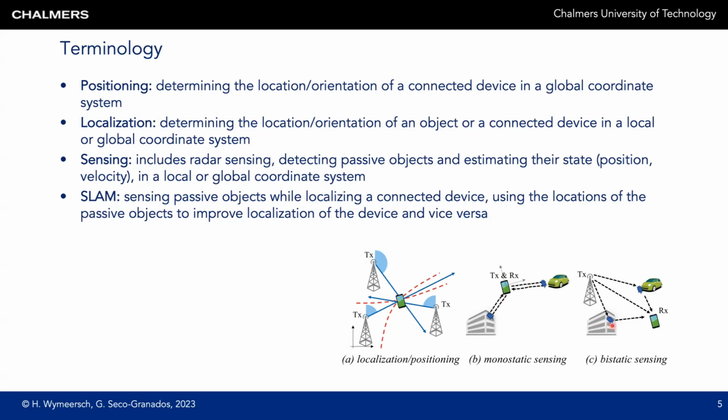The figure on the right shows an example of bistatic sensing, where the transmitter and the receiver are separated, so the transmitter could be a base station, the receiver could be a smartphone. The base station in this case sends a signal downlink to the phone. The signal goes in a line of sight path as well as paths scattered off different objects. And in this case, the smartphone would aim to localize itself and also map the objects in the environment.